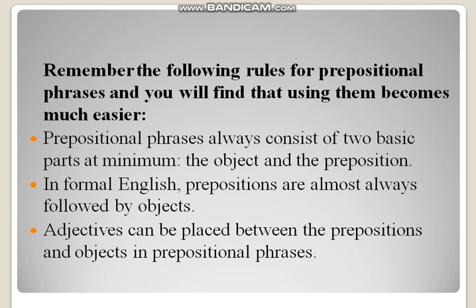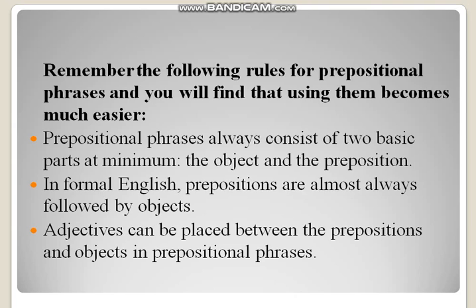Remember the following rules for prepositional phrases and you will find that using them becomes much easier. Certain rules are given, remembering which it would be easy for you to identify a prepositional phrase in a sentence. Prepositional phrases always consist of two basic parts at minimum, the object and the preposition.